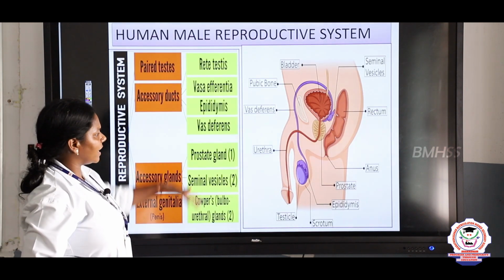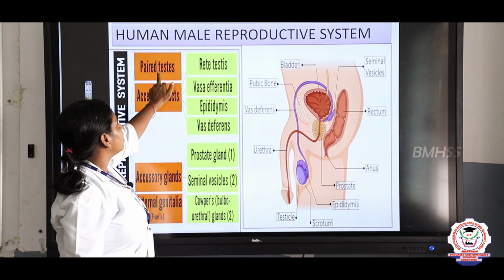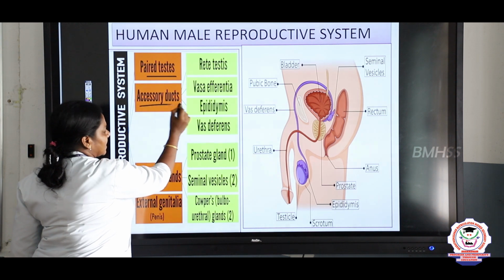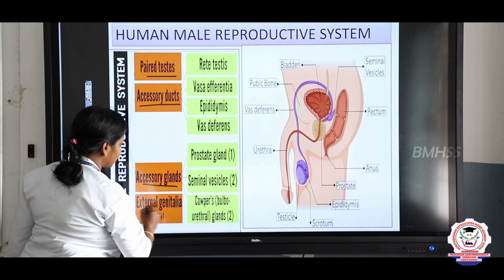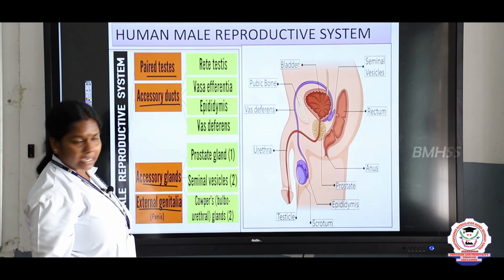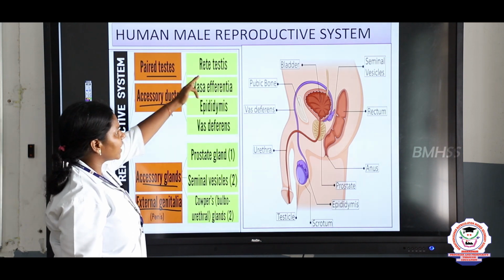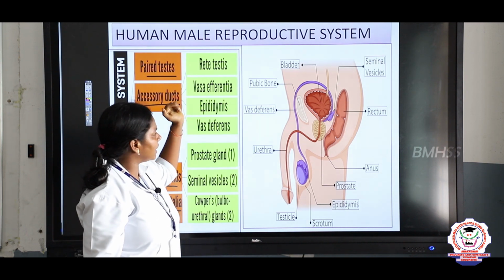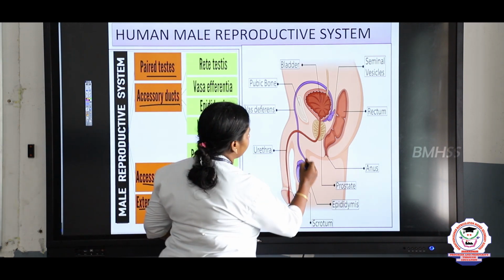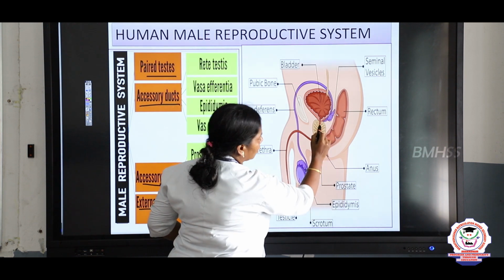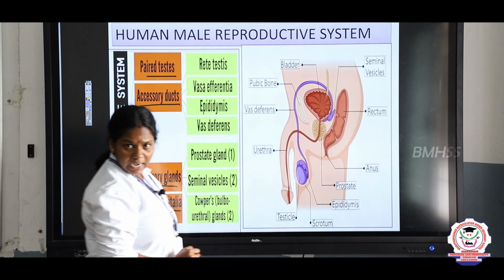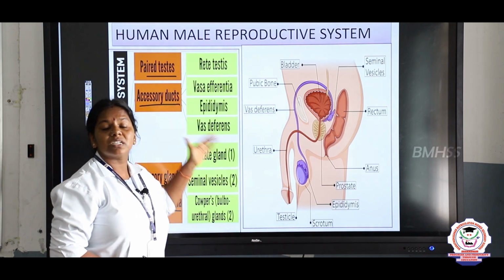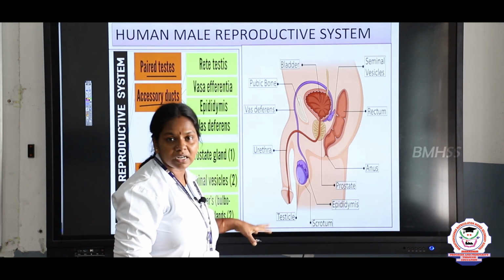So, let us recall, children, what are the things we studied? Primary sex organ, testes; next accessory ducts, accessory glands and external genitalia. And in the accessory ducts, we can see structures such as rete testis, vasa efferentia, epididymis, vas deferens, and prostate gland, bulbo-urethral gland, and later the Cowper's gland. We shall see the functions of all these parts now.